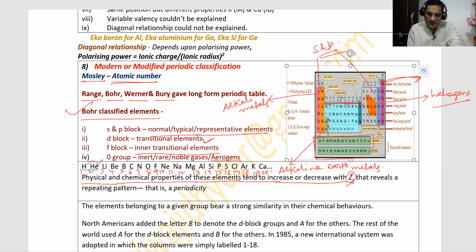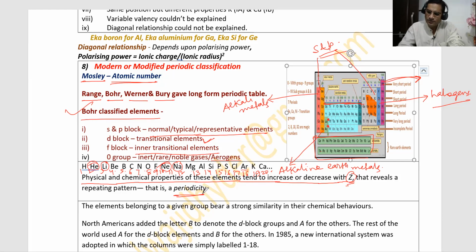See, this helium is inert gas, this neon is inert gas, this lithium is first A metal, sodium is also first A metal. So here there is repetition of properties. Here there is repetition of elements having similar properties. That is called periodicity. Means after a regular interval, there will be repetition of electronic configuration. There will be repetition of physical and chemical properties. That is physiochemical properties. So that is what the meaning of periodicity is.